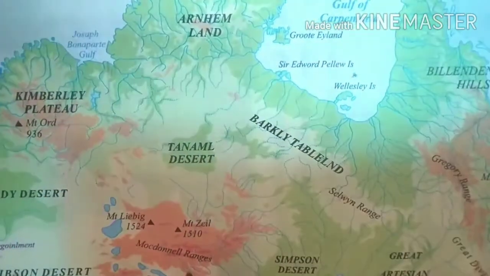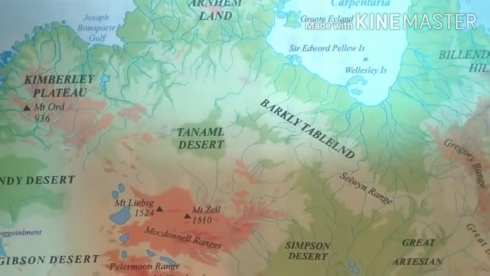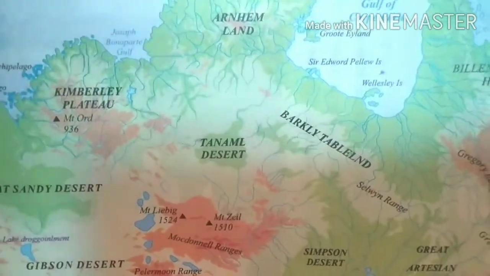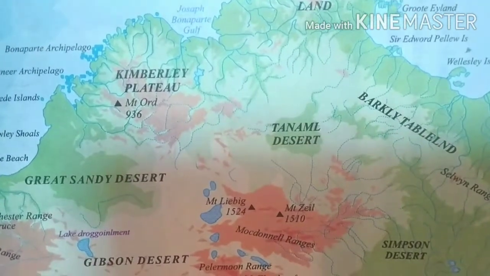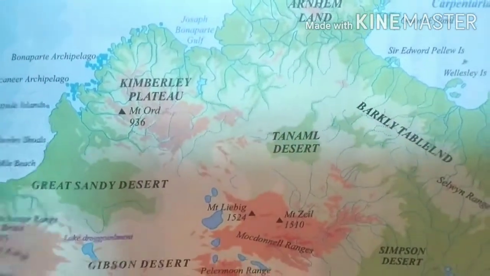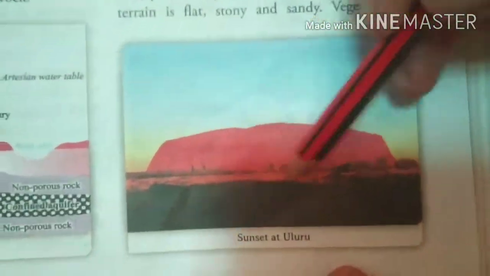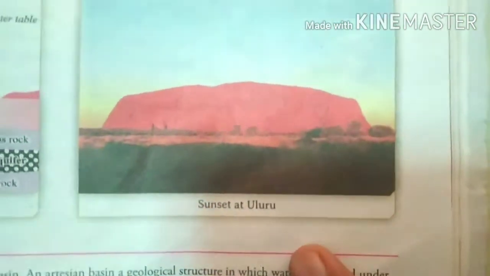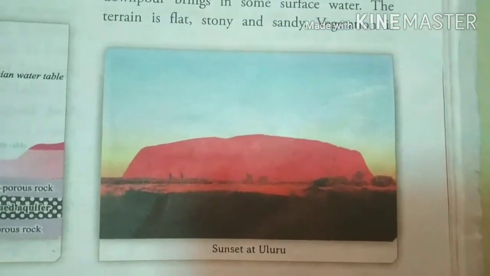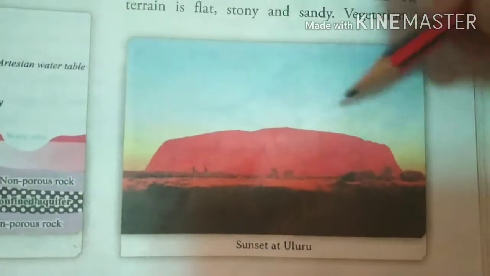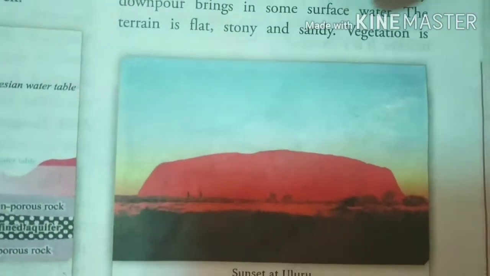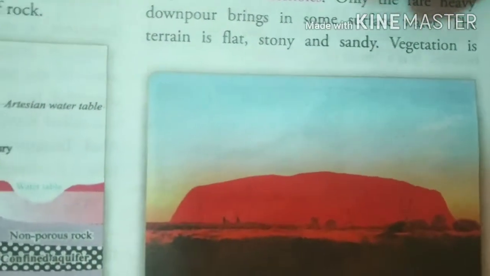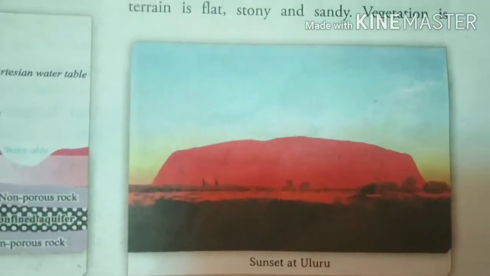Okay, as I told you in the last video, the Aboriginal people, the native people of Australia, pray at this rock, and this rock is very sacred to them. It is even written in the book also. Here, look at the picture. This is sunset at Uluru, and at sunrise and at sunset, this rock gets very red. Very red means very red. So this is also a tourist attraction, and this is the rich heritage of Australia.